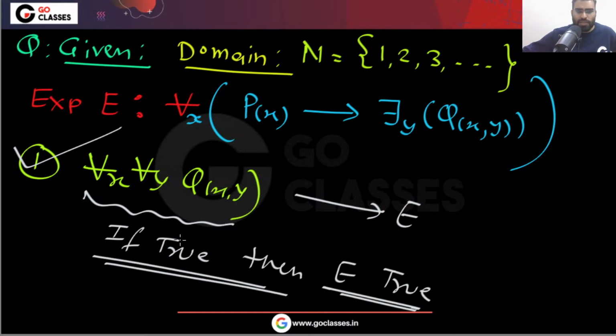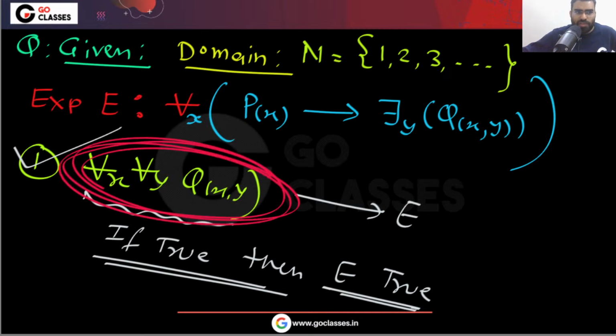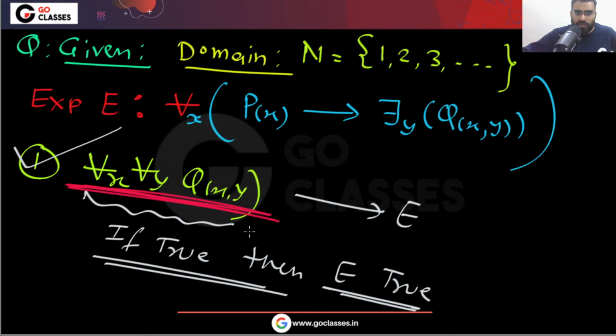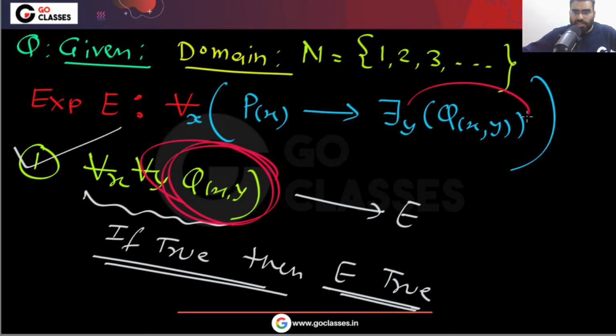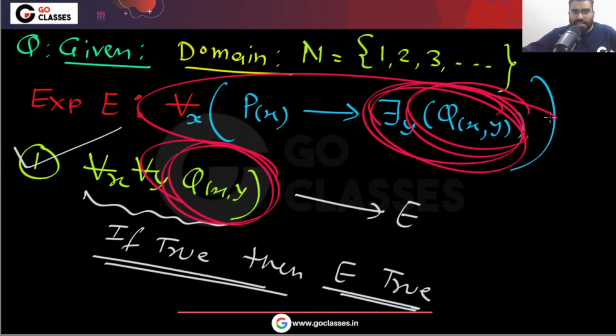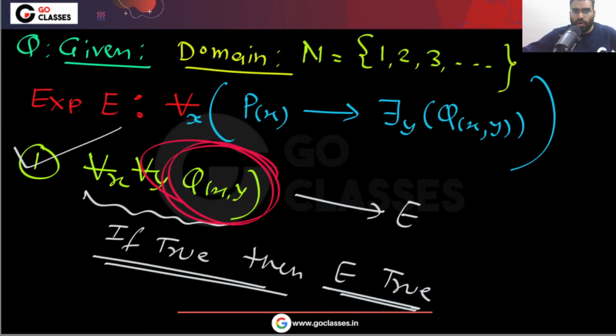This is your first option. In the analysis we have done, you can easily see that in this option, if this is true, then Qxy is always true for all X, for all Y. So if you assume that this is true, then definitely this Qxy will always be true. And if this is always true, then in this implication the RHS is true. That is the reason I can say this complete expression will always be true. This is your option number 1.